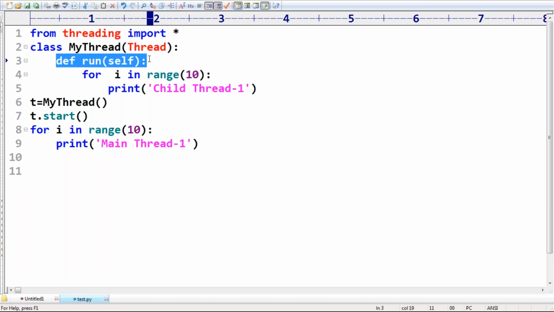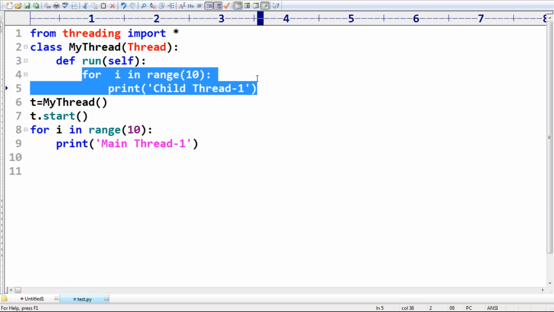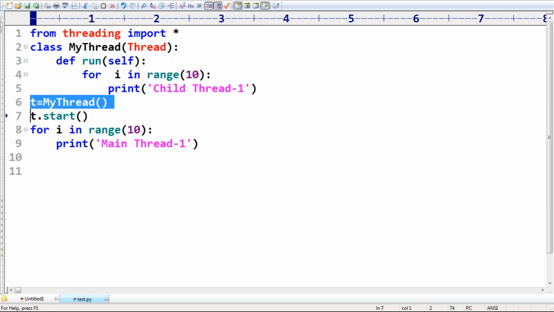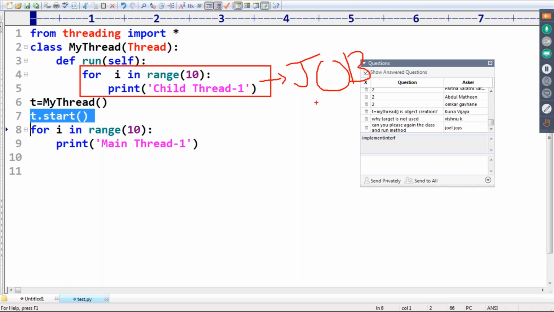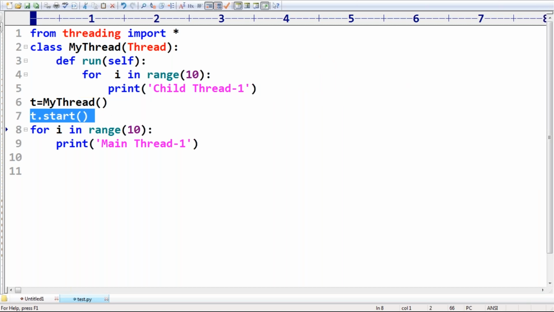Only from example to example, which thing will be changed? The job will be changed. You can define whatever job you want for the child thread. That is the only thing that changes. Once we create my thread object and start it with t.start, which job is going to execute? Whatever code is present inside the run method will become the job of the thread. Automatically, this job is going to be executed. Clear?